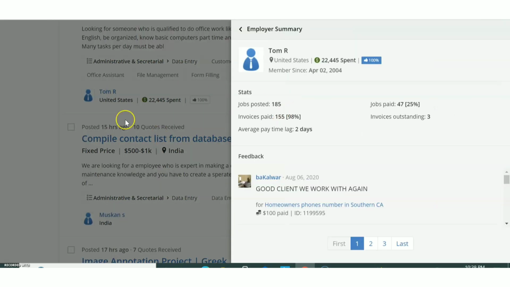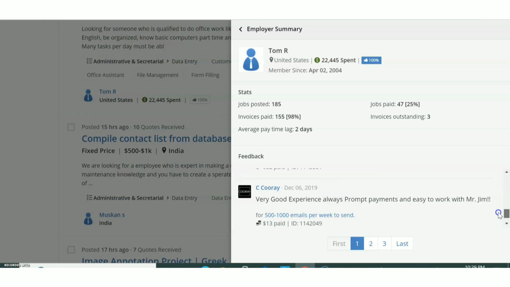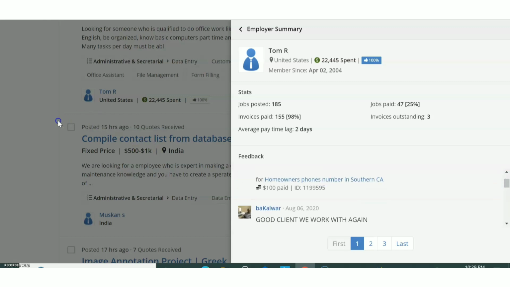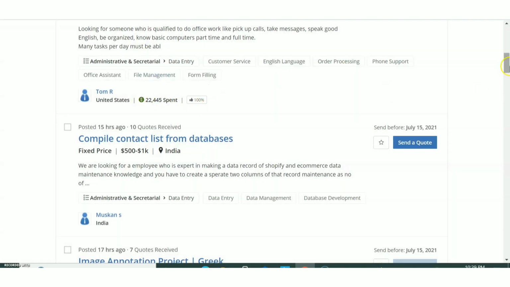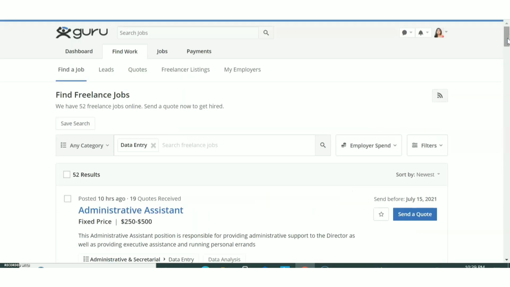Now let us click on this. Okay, this client. So he is having actually good feedbacks. So the persons, that is the freelancers who have worked with this client, have given feedbacks. So based on the feedbacks, you can take jobs. Okay. So this is one thing you can do to verify the clients or to verify the projects that are coming.